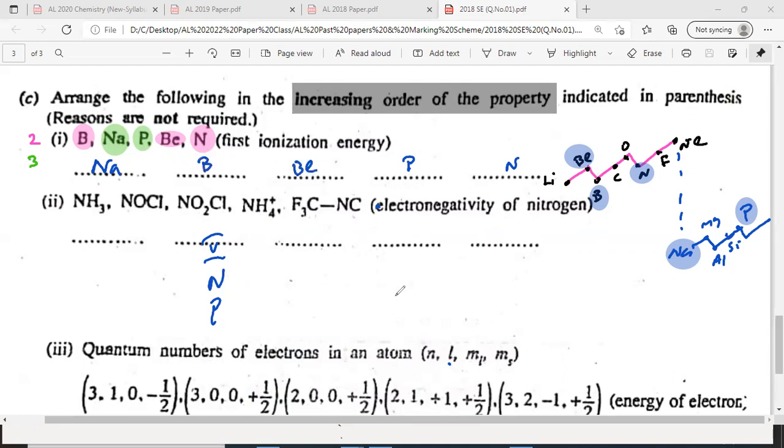Look here, I'll put the numbers. Lowest, number 1, sodium. After that, boron. After that, beryllium, number 3. Number 4, phosphorus. Number 5, nitrogen. That's how you get it.